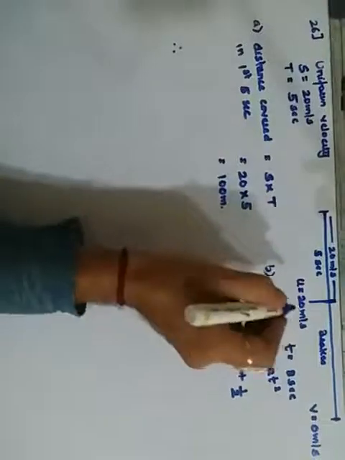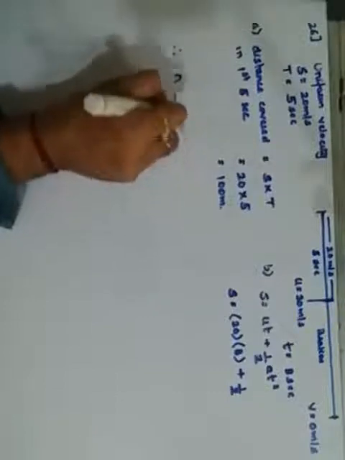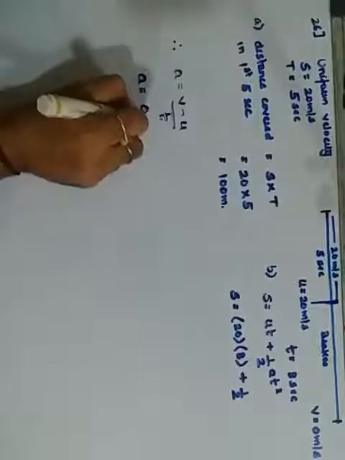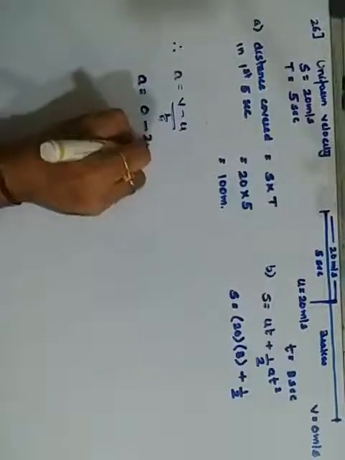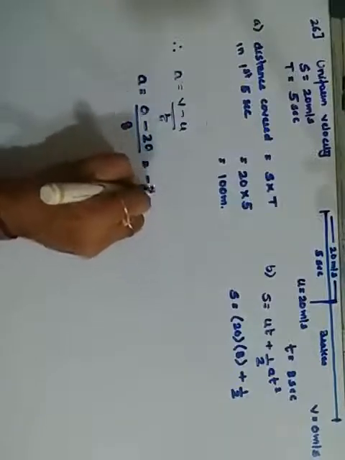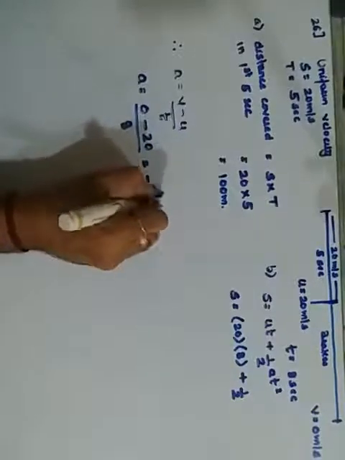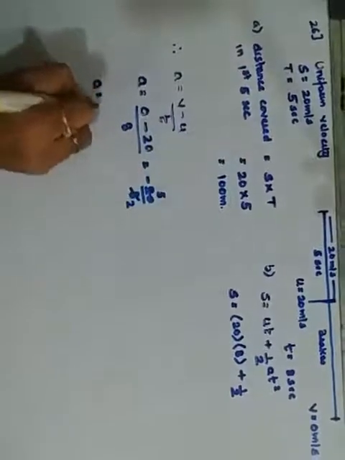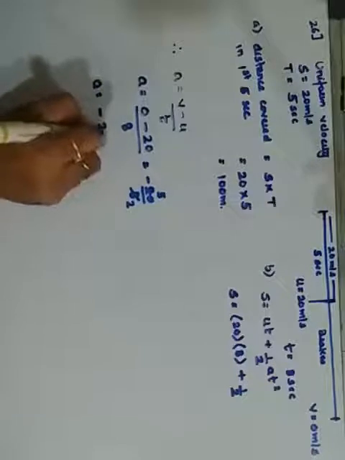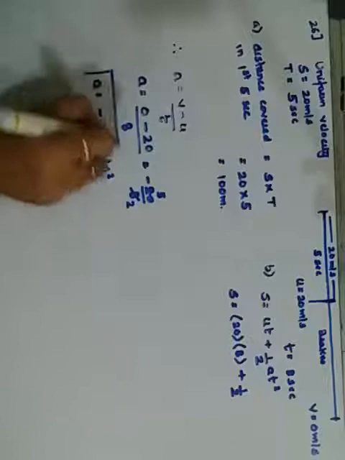Therefore, from this data, acceleration is equal to v minus u upon t. Here v is how much? 0. Minus u is how much? 20, upon t, which is how much? 8 seconds. So it gives you minus 20 upon 8. 4 2s are 8, 4 5s are 20. So a becomes negative 5 by 2, that is, 2.5 meters per second square. So this is your acceleration.